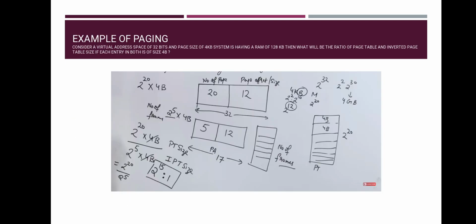Now let's look at an example. A question which just came in GATE. Consider a virtual address space of 32 bits and a page size of 4 KB. The system is having a RAM of 128 KB. Then what will be the ratio of page table and inverted page table size if each entry is of size 4 bytes? Here are the options.